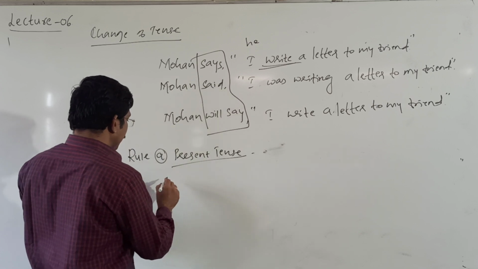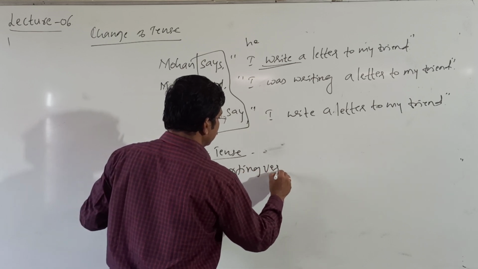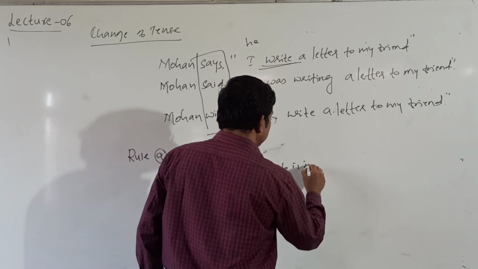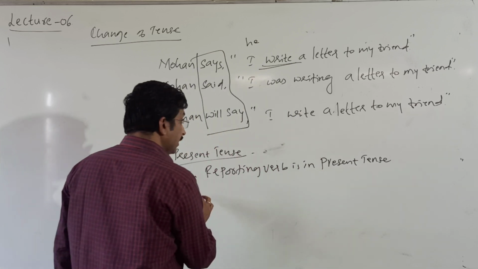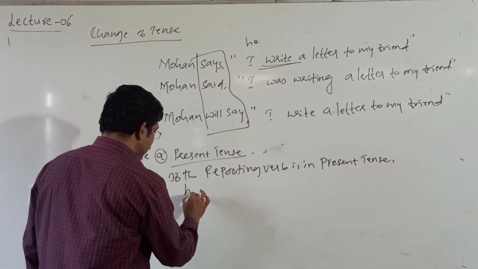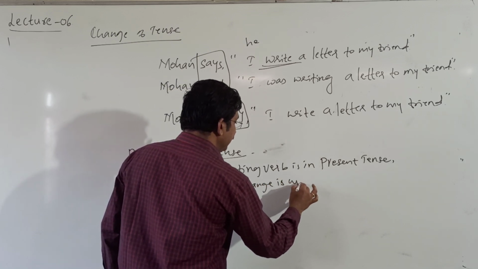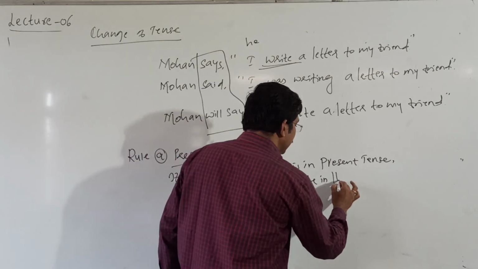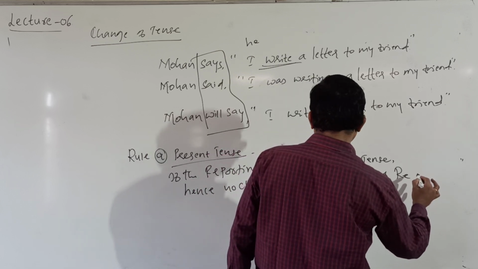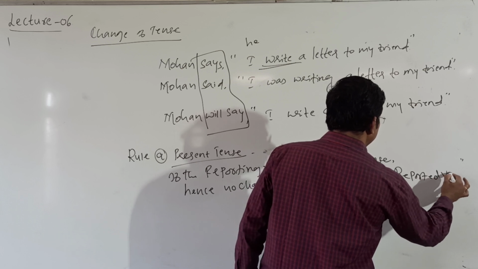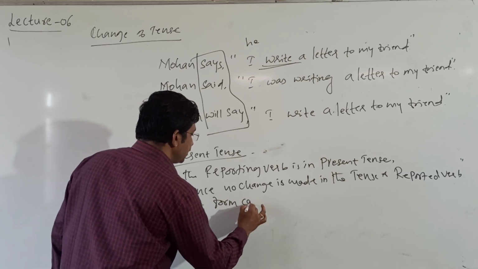Here reporting verb. If the reporting verb is in present tense, hence no change is made in the tense of reported verb, but form can be changed.